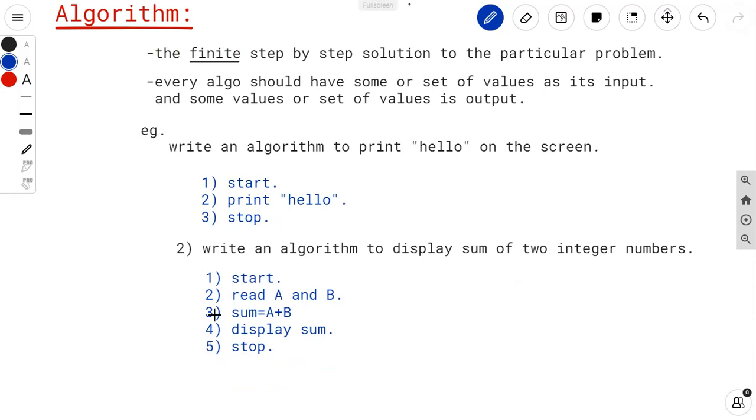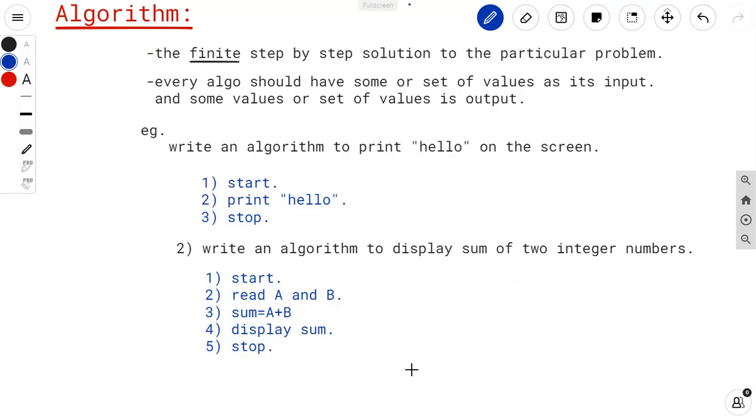There is an end to such an algorithm. That is why it is called finite, step by step. So these steps should be finite, not infinite, meaning there is an end after some steps or after some points. Okay, so in this way you can write an algorithm.